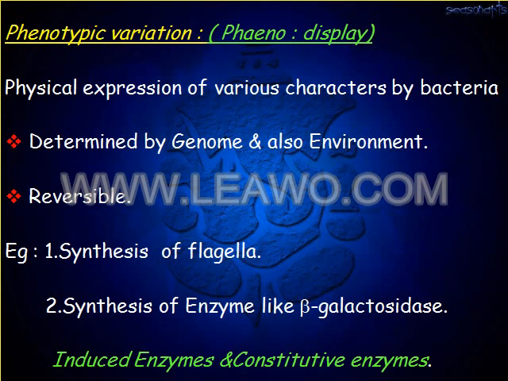Salmonella organisms will lose their flagella when grown in phenol agar, and the same Salmonella, when allowed to grow in medium without phenol, will regain the flagella. So this is a transient, reversible physiological expression of a bacterium, known as phenotypic variation.